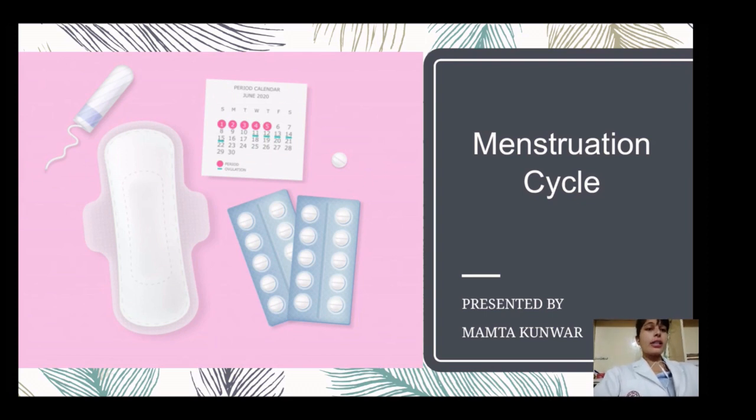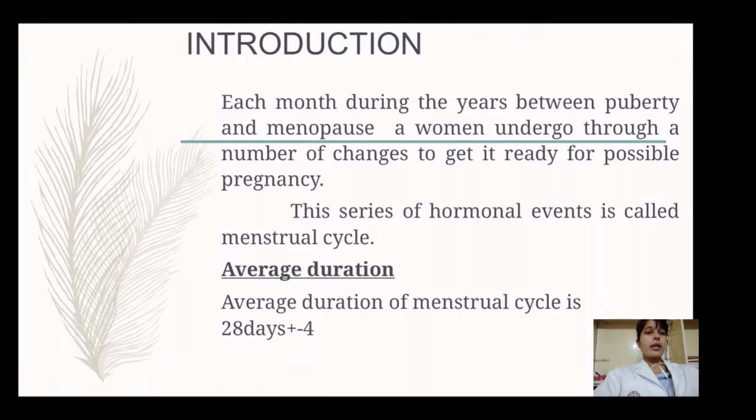If there is any coitus or sexual intercourse between the couple, and at that time sperm is released from the man and at the same time the ovum is released from the woman, then both the male and female gametes can get fertilized, so pregnancy can occur. So the menstruation cycle plays a very important role in the pregnancy of the couple. Now, the introduction of the menstruation cycle.